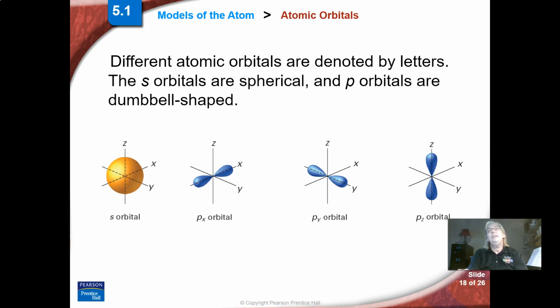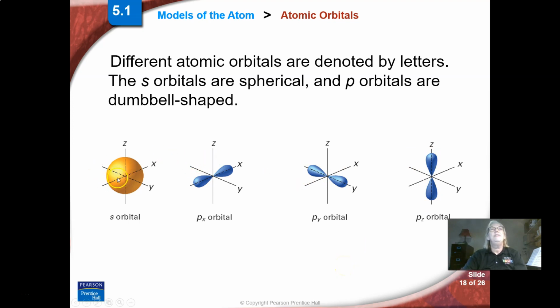So these are the shapes that we think electrons buzz around in. And so S's are spheres, so we need to know that. Electrons are buzzing around inside the shape. Most of the time, 99% of the time, they're inside here, but every once in a while they sneak off, but most of the time they're in this round spherical shape. P orbitals look like dumbbells, so there's one electron buzzing around here, one there, one there. So these are P's, so we need to know the shapes.